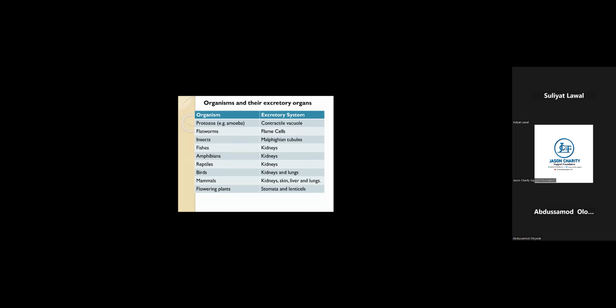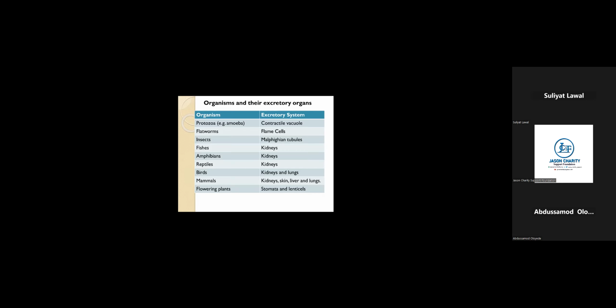Excretion is the process by which organisms get rid of unwanted waste of metabolism from the body, while excretory system are those organs in our body system that are used in the process of getting rid of unwanted waste of metabolism from the body. Hope we get the difference now.